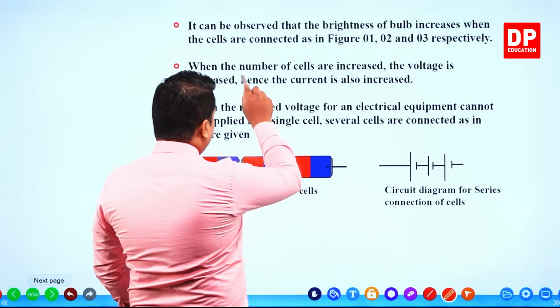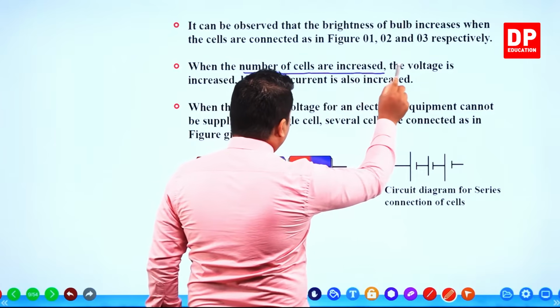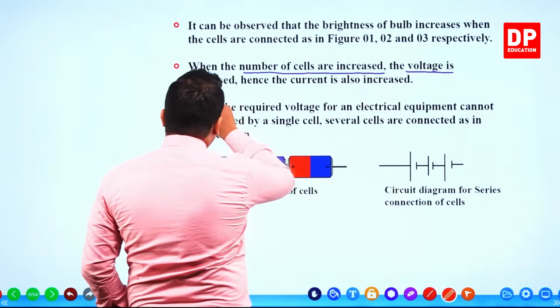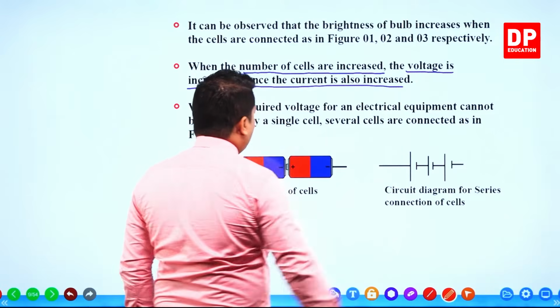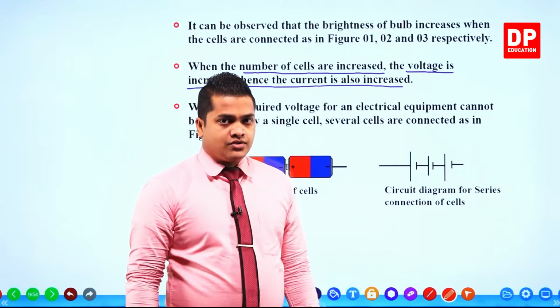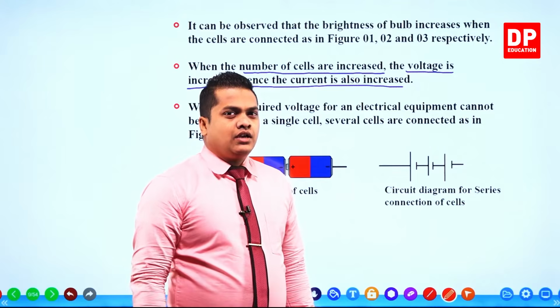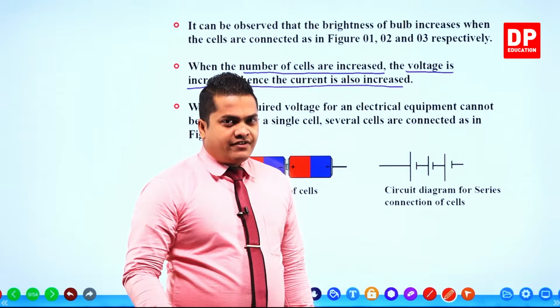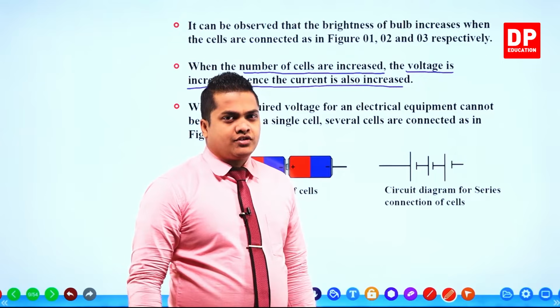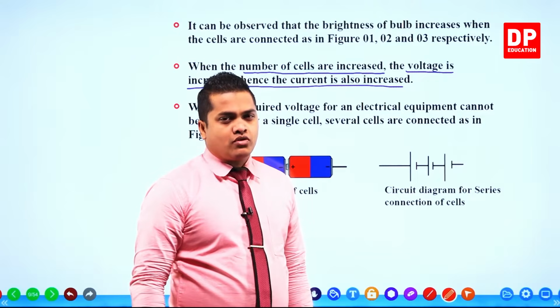So when you are increasing the number of cells, the voltage provided is going to increase, and therefore the current is also going to increase, my dear children. So by increasing the potential difference or the voltage, we can get more current.